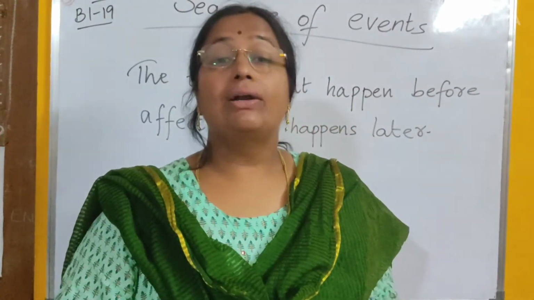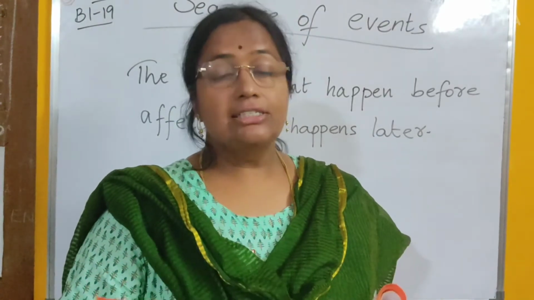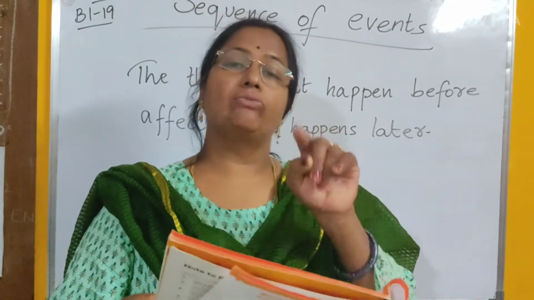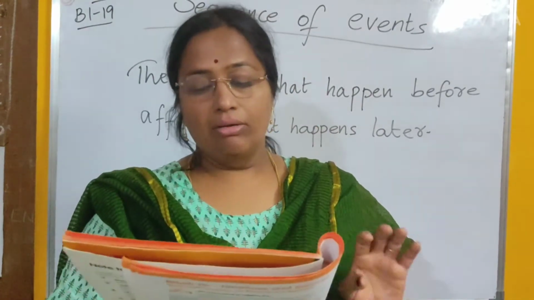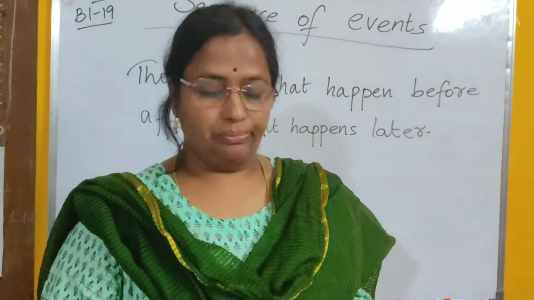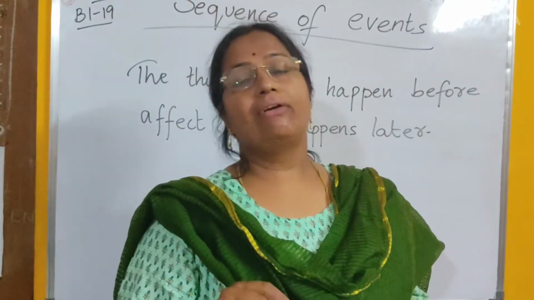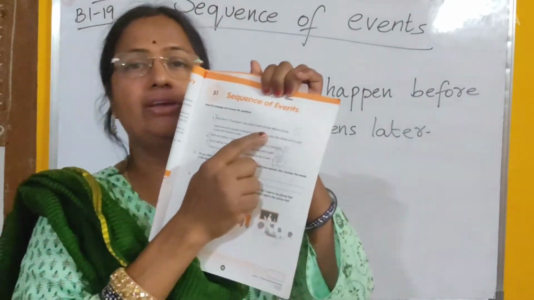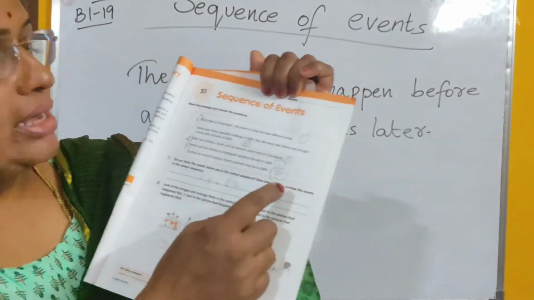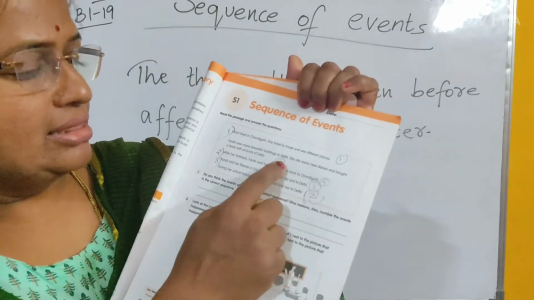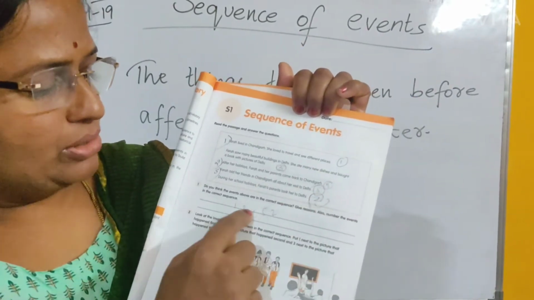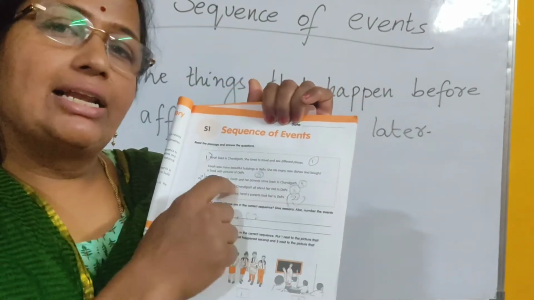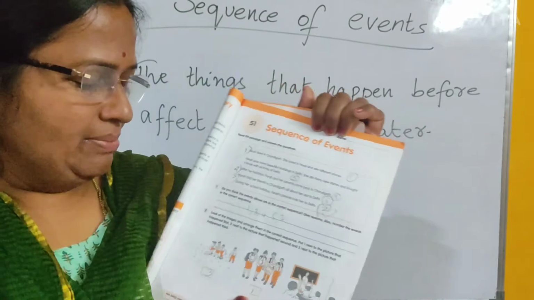So what is the number? They asked us to number the events in the paragraph, right? So you put the numbers 1, 3, 4, 5, 2, like how we have numbered in the paragraph here. How did we number? 1, 3, 4, 5, 2. You put the numbers here. And you also write, no, the events are not in a sequence. That's all for the first one.